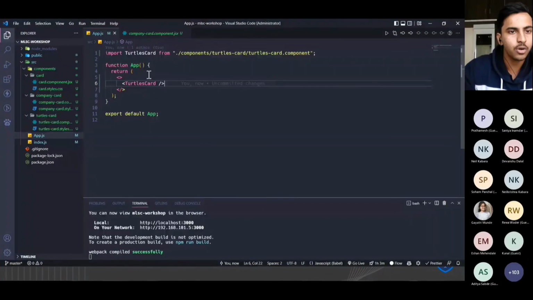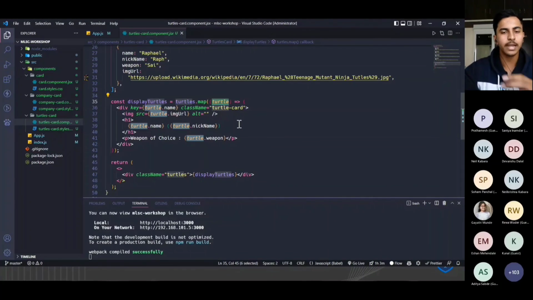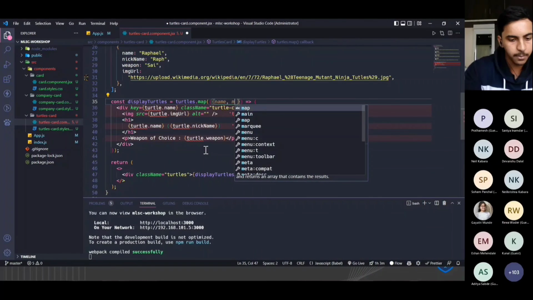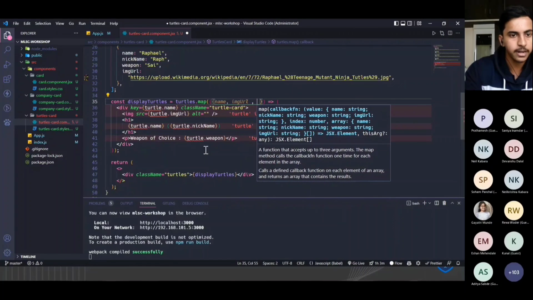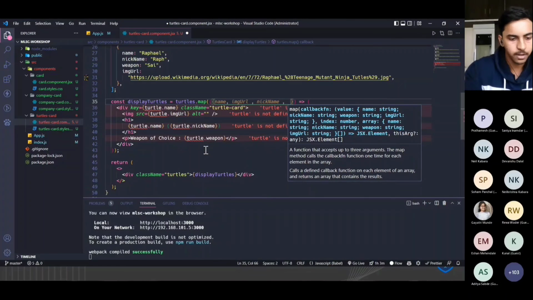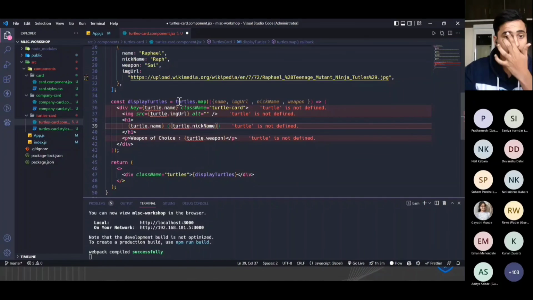We are having this, right? So in this case, I'll just go to turtle card. As you have seen, this is the prop that we have received, right? So what we can do is destructure this particular prop into different properties. For destructuring props, we can use curly braces. And which are the properties that we need for this particular thing? We will be needing the name of that particular turtle, after that the image URL, after that the nickname and the weapon, right?